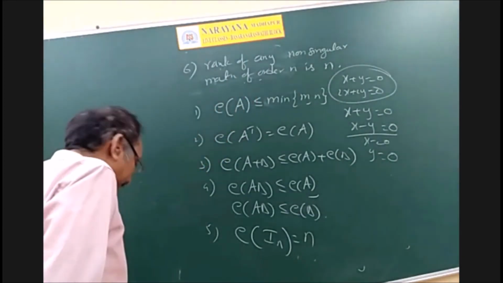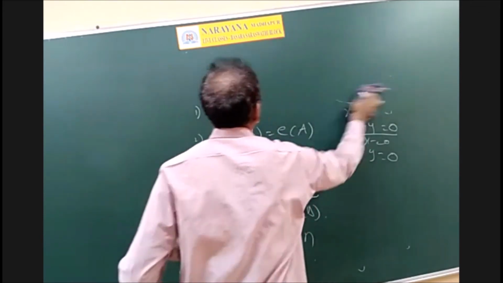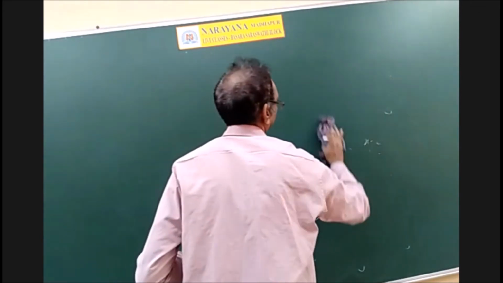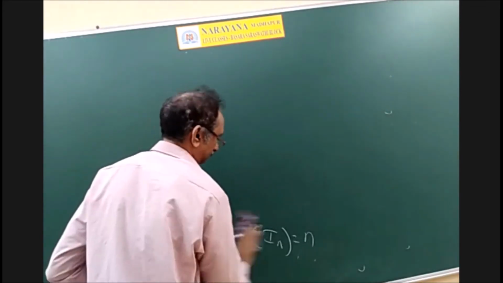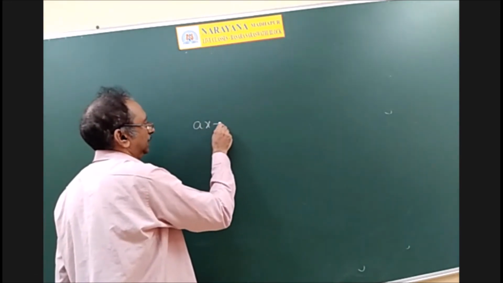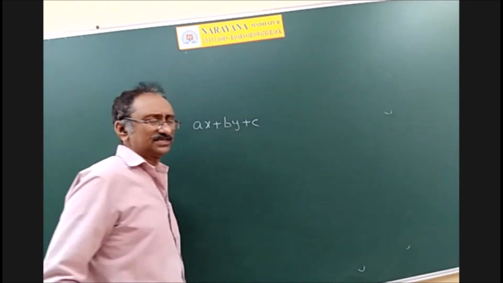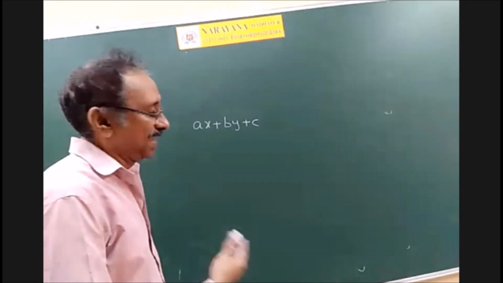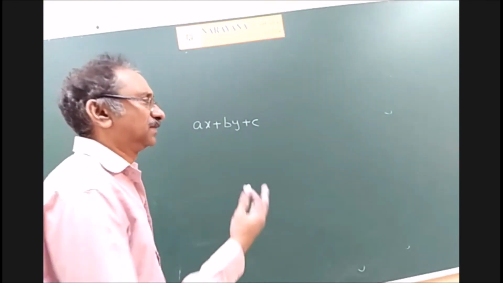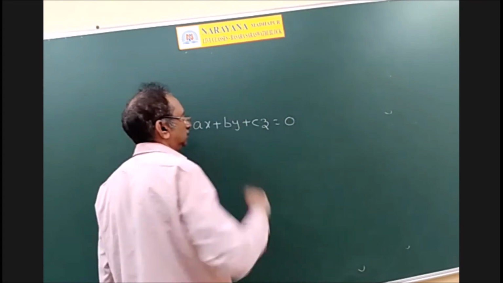Alright, definitely. An equation of the form ax plus by, because we are discussing only 3 variables, I am writing like that. Otherwise, you can write for any number of variables, is equal to 0.